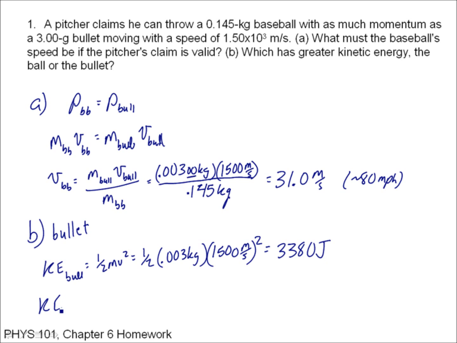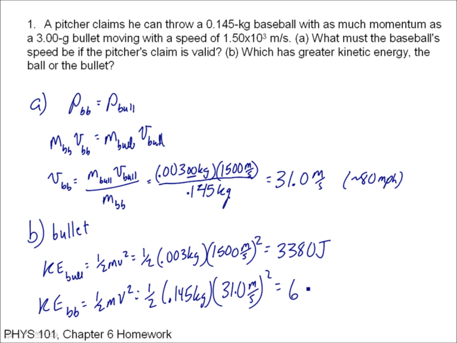Now the kinetic energy of the baseball, 1/2 mv squared, is 1/2 of 0.145 kilograms times 31.0 meters per second squared, which gives me 69.7 joules. So clearly the bullet has a lot more kinetic energy.